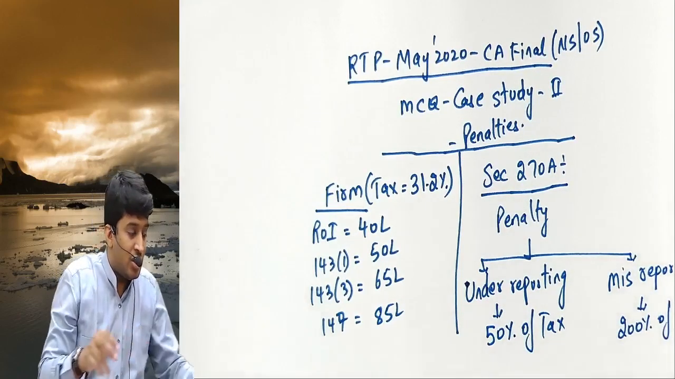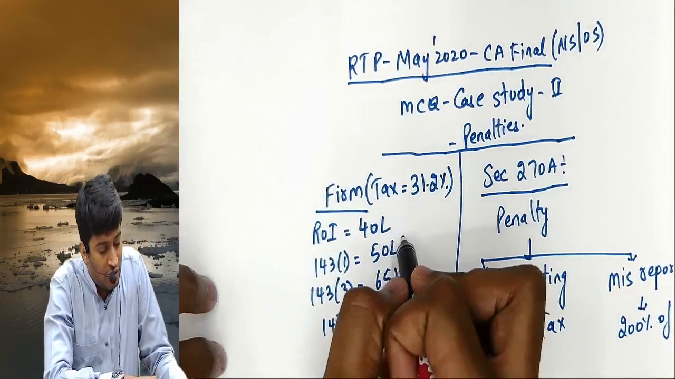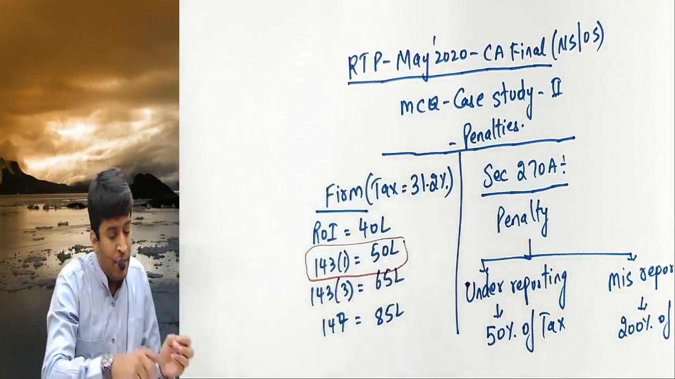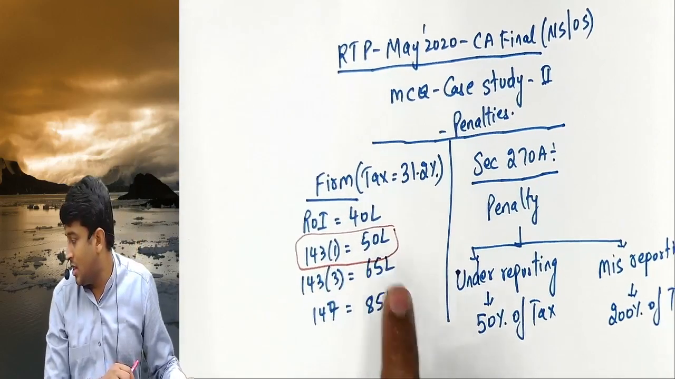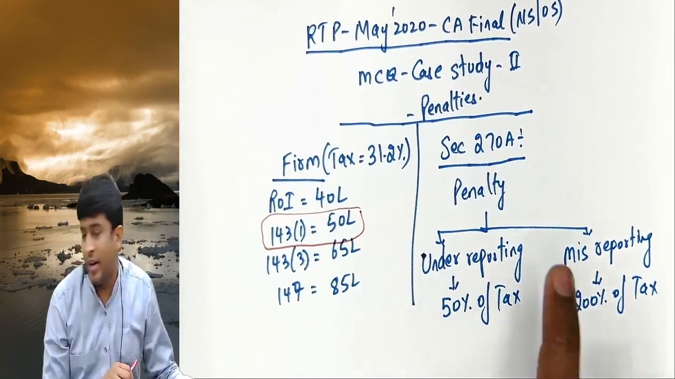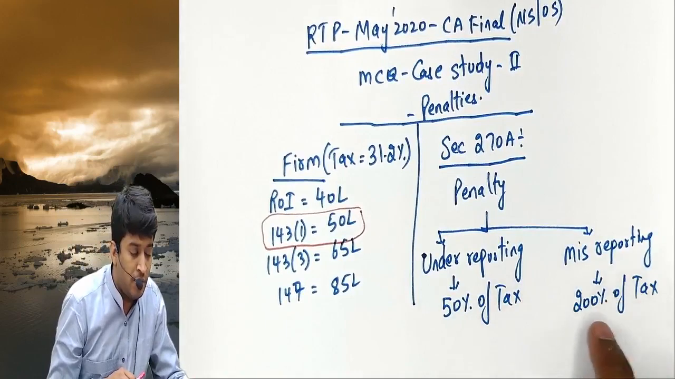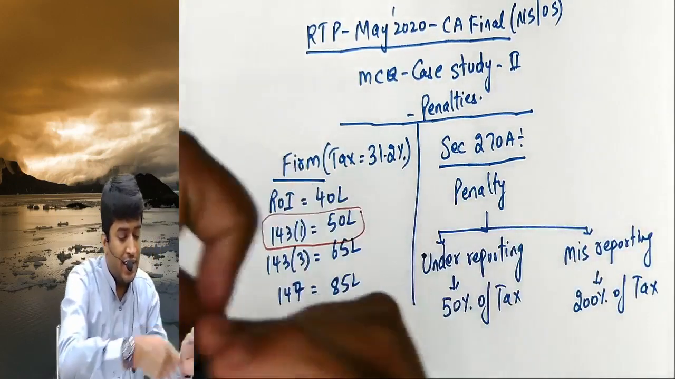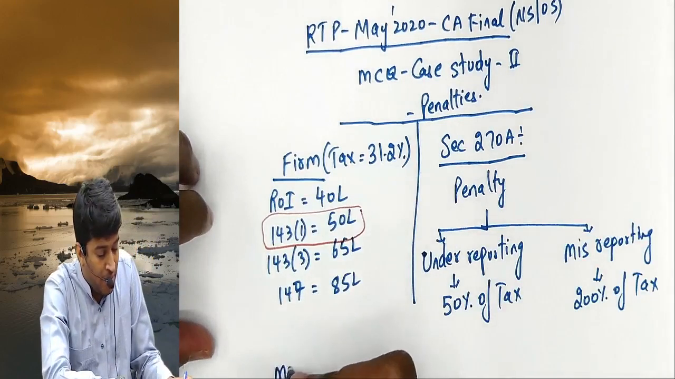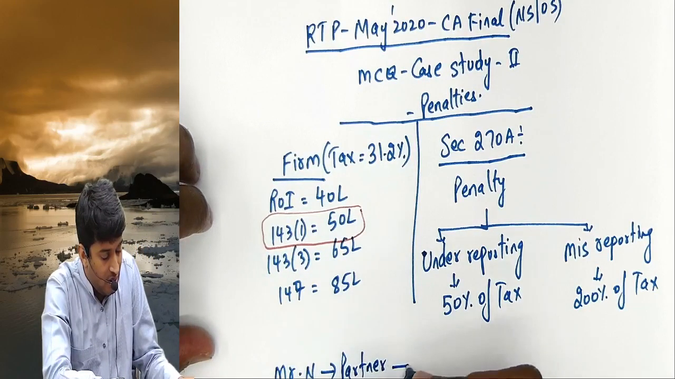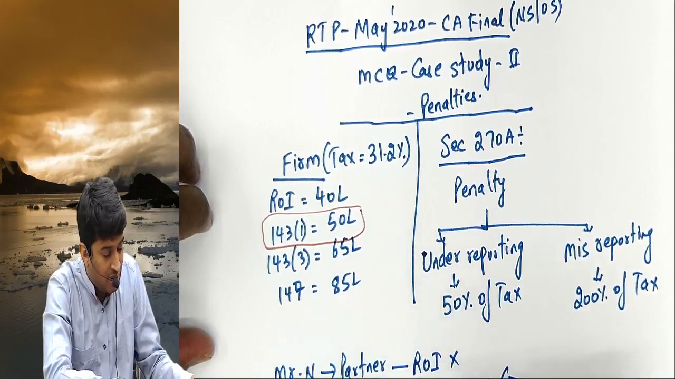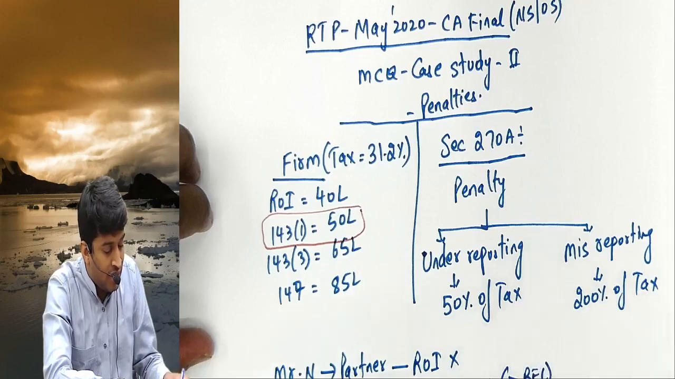And I covered in my sessions, our base will be 143(1). Our base will not be return of income. Our base will be 143(1) intimation income, that is 50 lakhs. Penalty for under reporting will be 50% of the tax. Misreporting will be 200% of the tax. And there is a partner called Mr. N. He is a partner. He has not filed return of income, even though his income is more than basic exemption limit, that is 15 lakhs. This is what the case study speaks about.